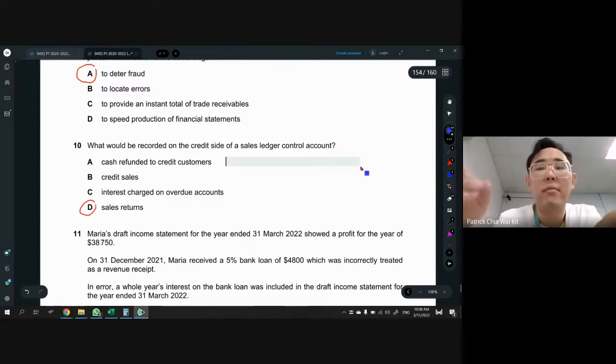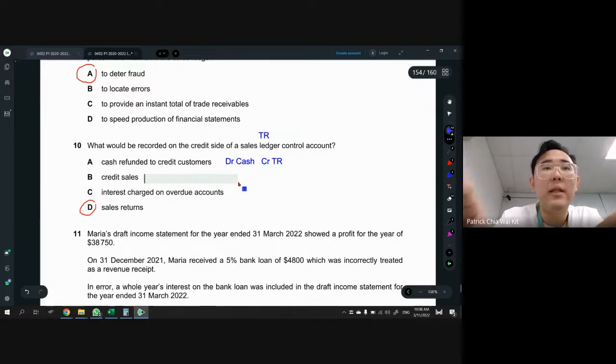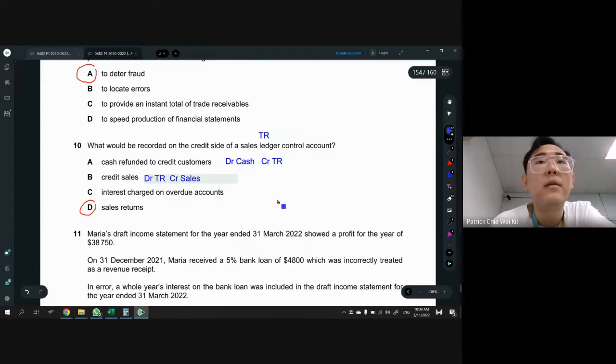So cash refunded to TR. Cash refund means we DR cash, we receive cash, and we CR TR. So sales ledger control account is actually TR. So we focus on TR side, that will be CR. Credit sales, definitely sales is always CR, so that means DR TR and CR sales. Okay. Oops, where are credit sales? Oh, okay, so they want credit side.